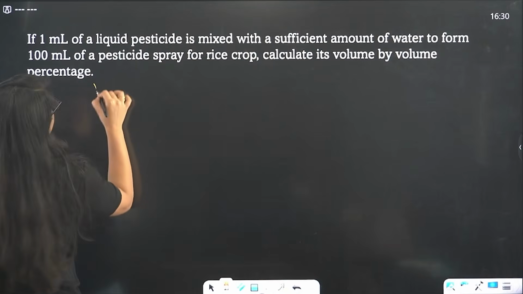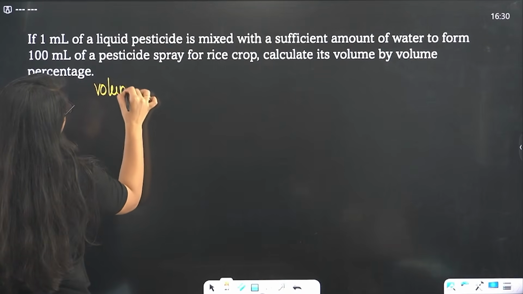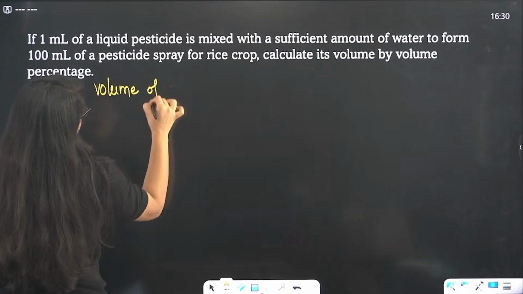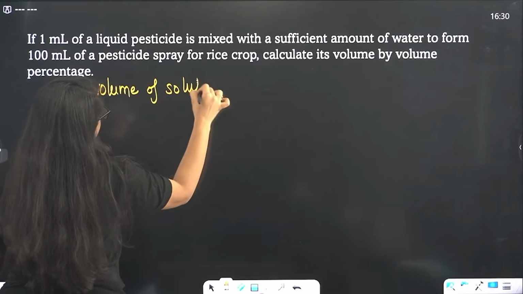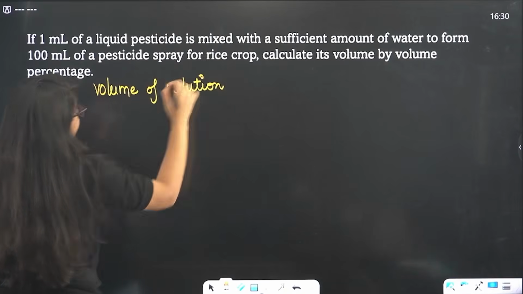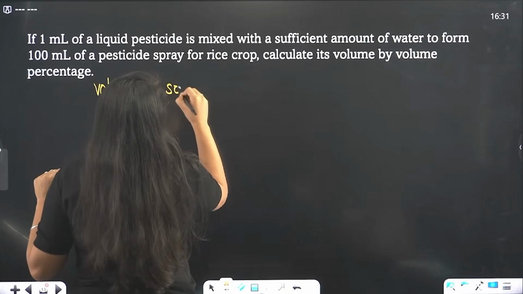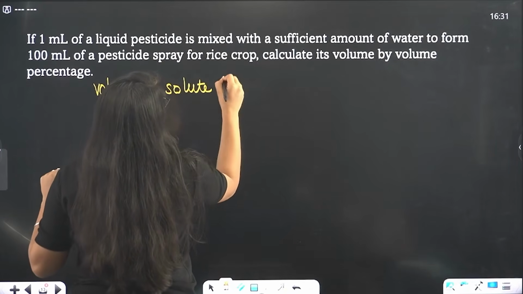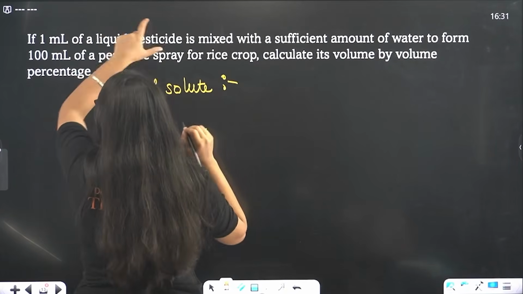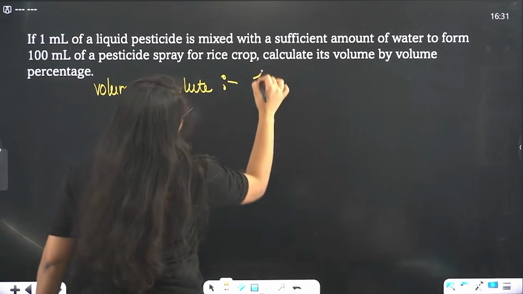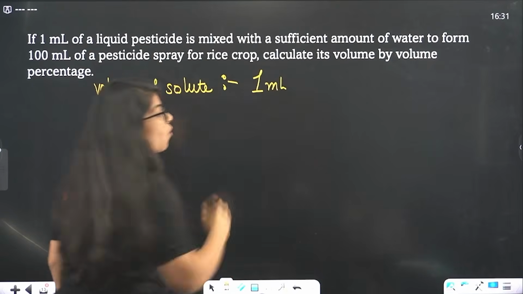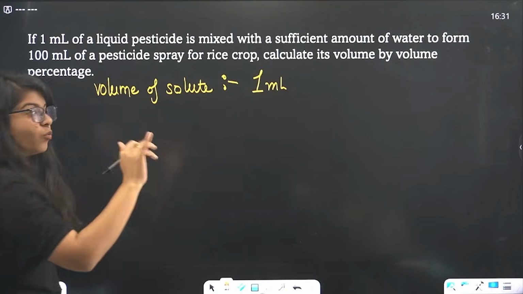So here the volume of solute is given. Now you can see it's not about sugar and salt every time. This is actually the solute, right? So this solute is the pesticide, that is 1 ml, that is your volume. Done? Solute is also in volume now.